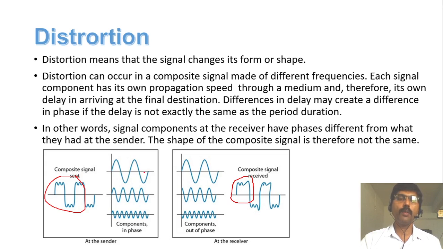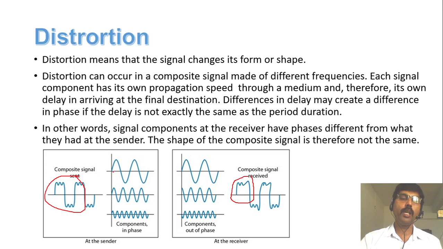So some signals reach the destination first and some reach later. Some delay occurs on each of these frequencies, so the shape of the signal will be changed at the destination.